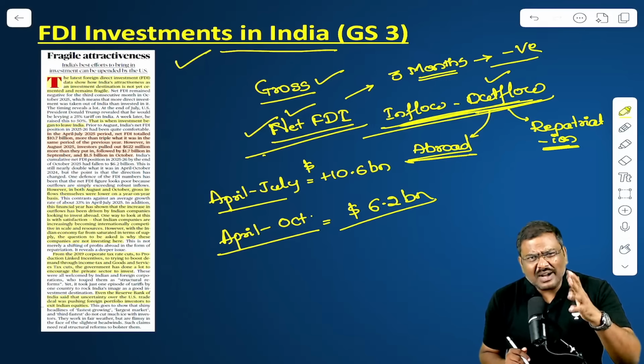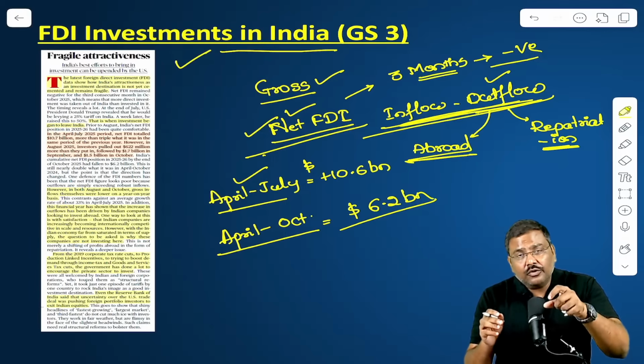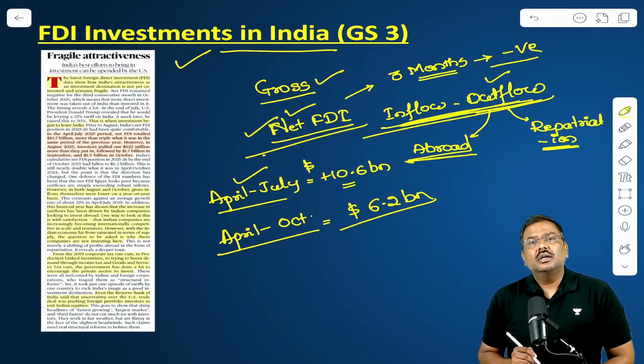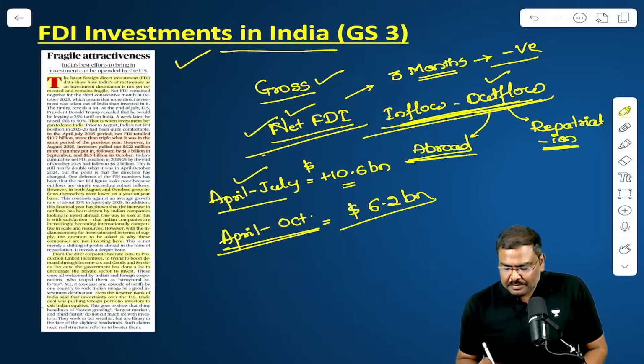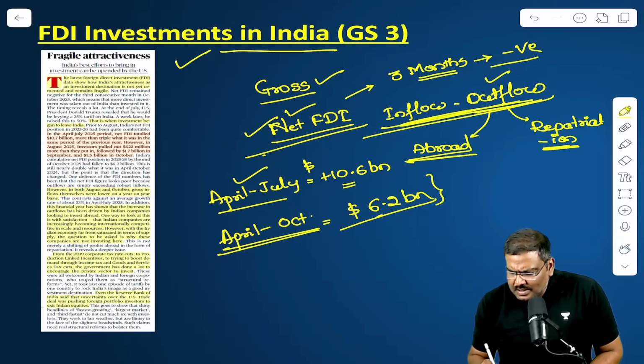You don't have to mug up the numbers, but understand. From April to July, it is more than $10.6 billion. That is, the inflow is greater compared to outflow by $10 billion. But if you take April to October, suddenly the overall inflow is higher by only $6 billion.